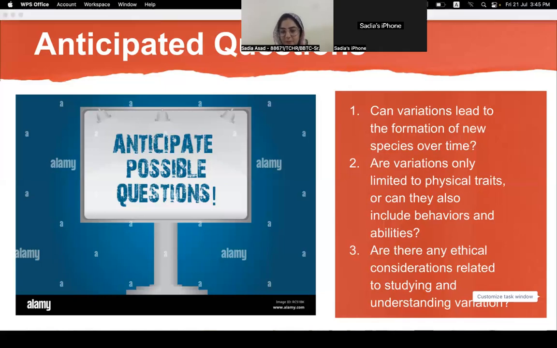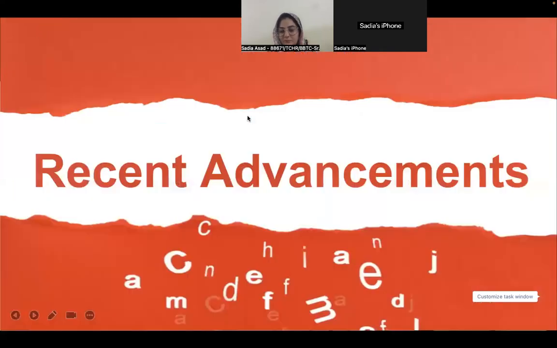So now, as we are talking about variation and adaptation, we started with the history. We discussed the development of variation over a period of time, then the basic concept of variation and its types, and then adaptation.